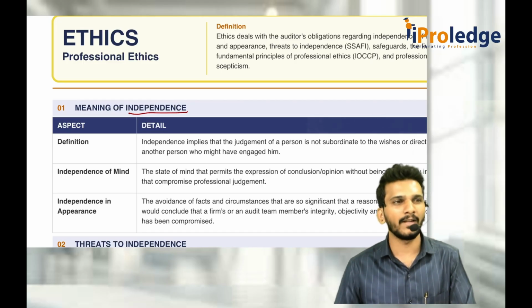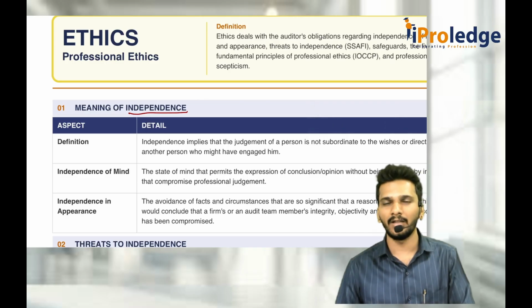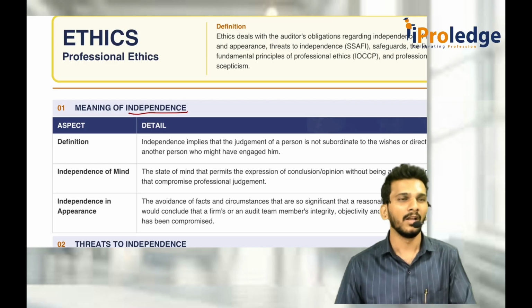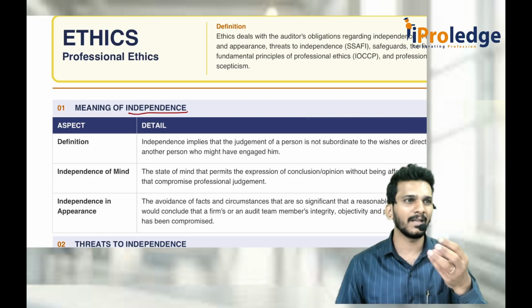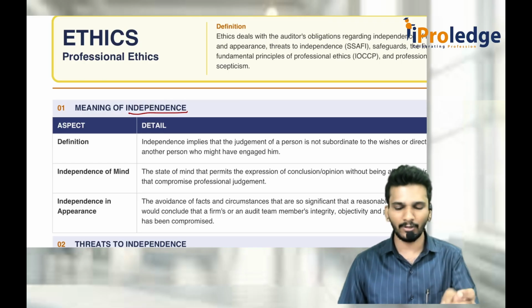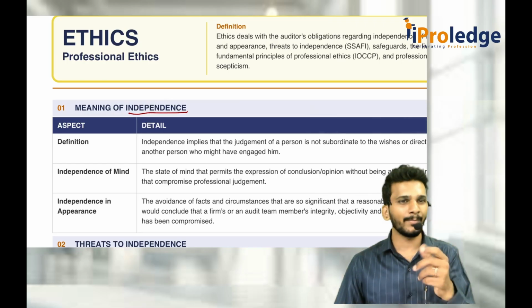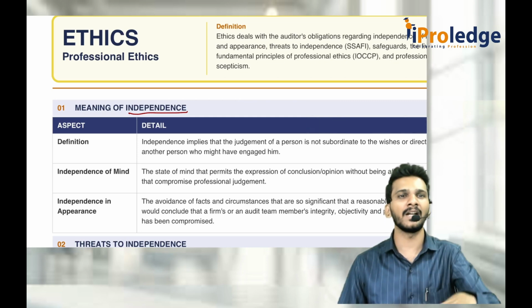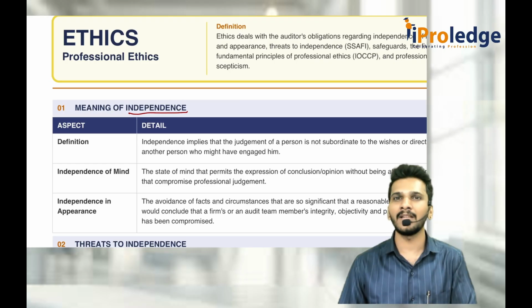Sir, what is this independence? Whenever you do the audit, in the objectivity we told that you should not base your judgment on bias or conflict of interest or something else. Here also, independence means don't accept such an engagement, or don't continue such an engagement, where you feel your independence is already compromised. Sir, where is my independence compromised?